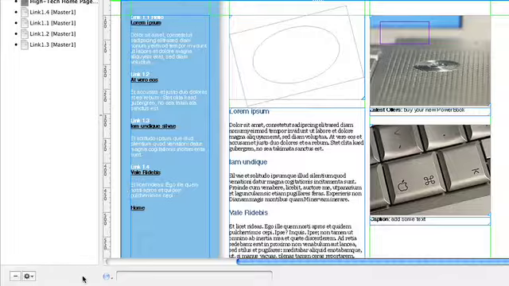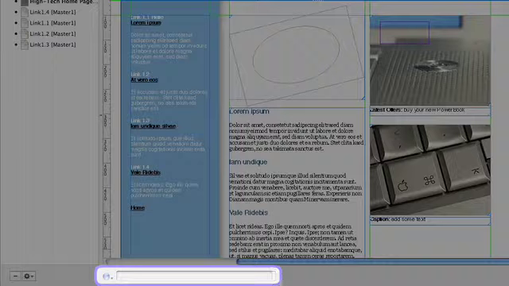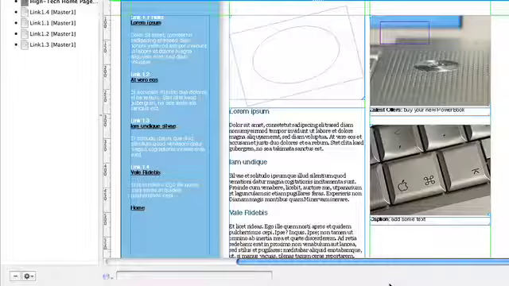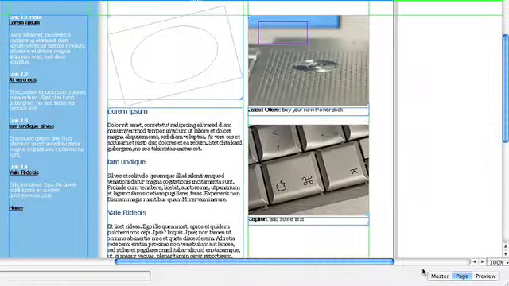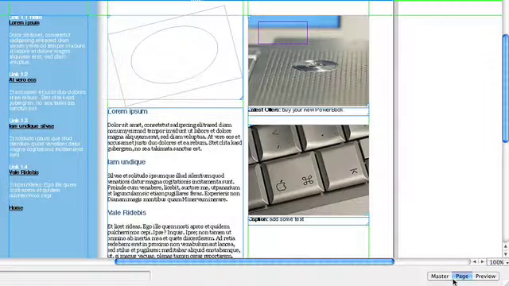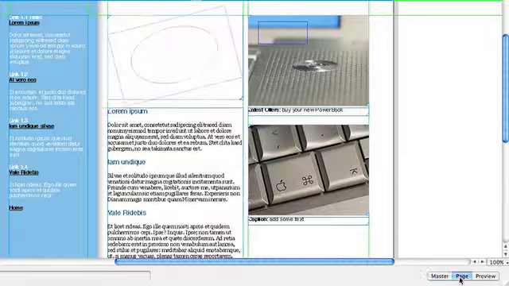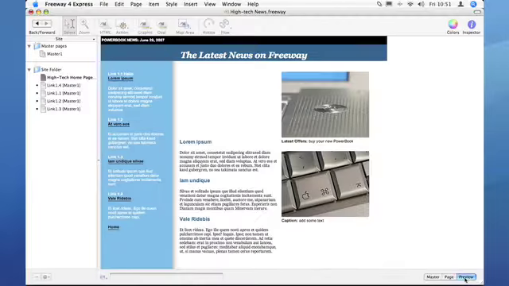Also at the bottom of the page we have an area which handles hyperlinks. Again, we'll be looking at this in a future episode. We also have some buttons which handle the view in the main pane of the site. We can look at the master page for the page which we're currently working on, the page itself, and if we click on the preview button we will get a WebKit preview of the site. This is how the site will look in Safari.